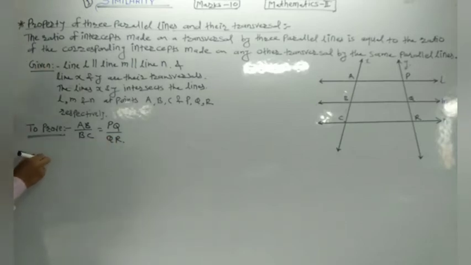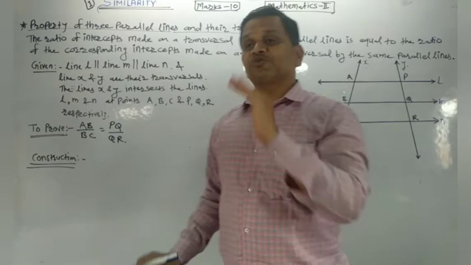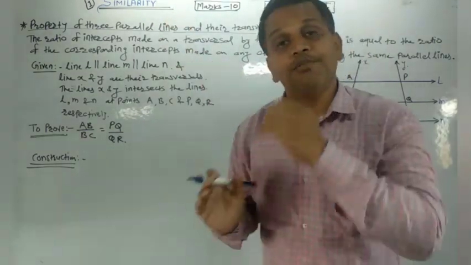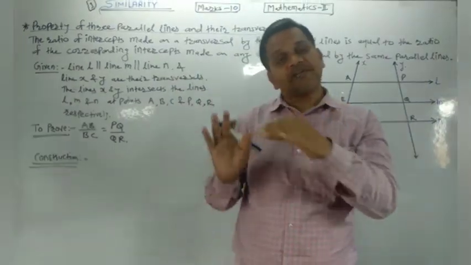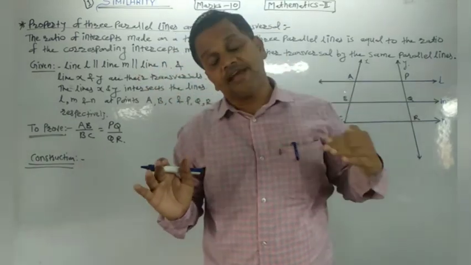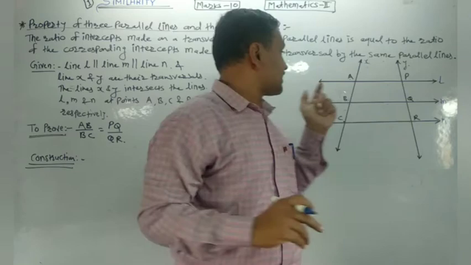For that, friends, the property of three parallel lines at the transversal. This property is the application of BPT. For that, we must know the triangle and a line is parallel to a side of a triangle, intersecting other sides into distinct points. But here is no any triangle.